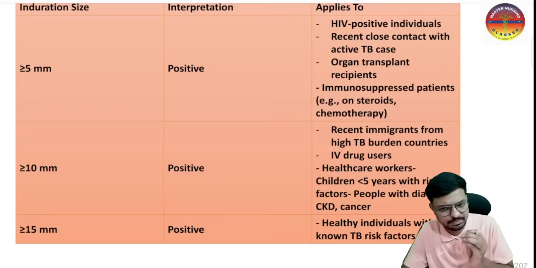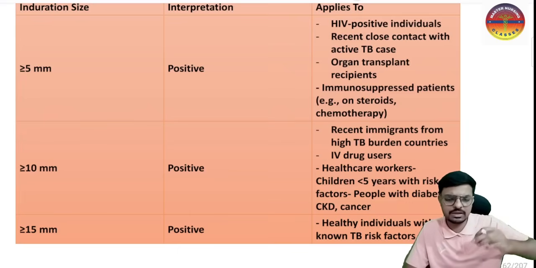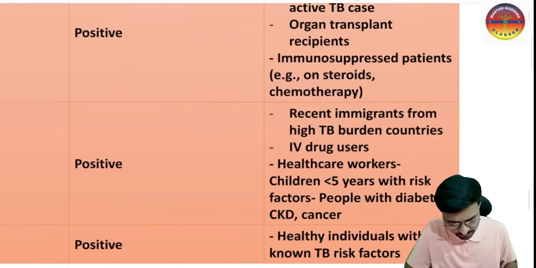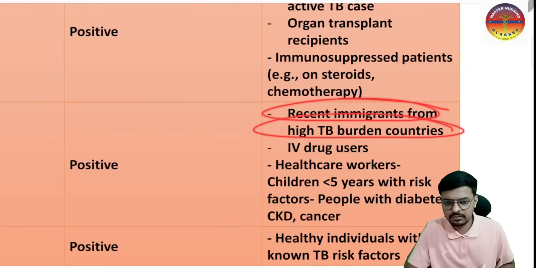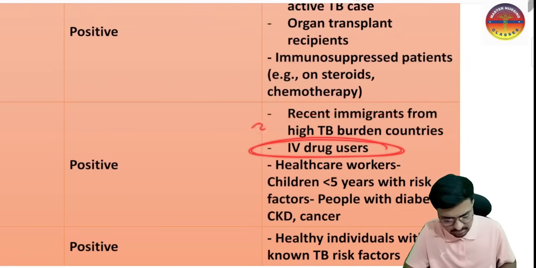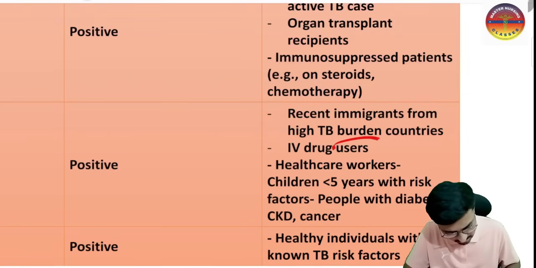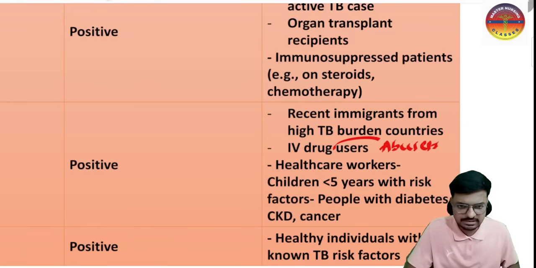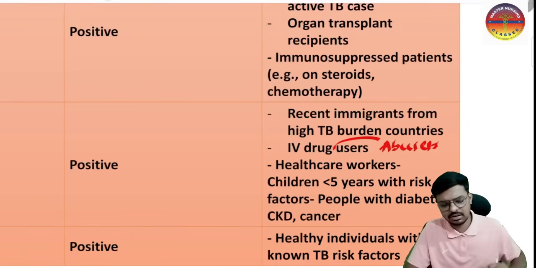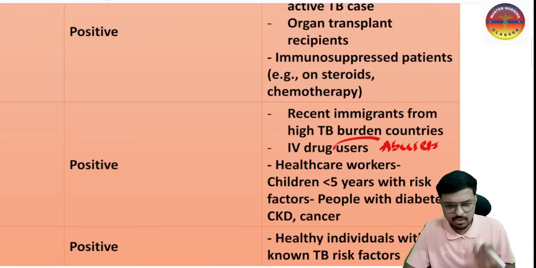Okay, and those people who came recently from a country where the TB burden is high. So the candidates who are recent immigrants from high TB burden countries, and the IV drug abusers, not users. So this is in the IV drug abusers, and the healthcare workers like nursing officers, doctors, and lab workers, because they are already exposed to the TB.